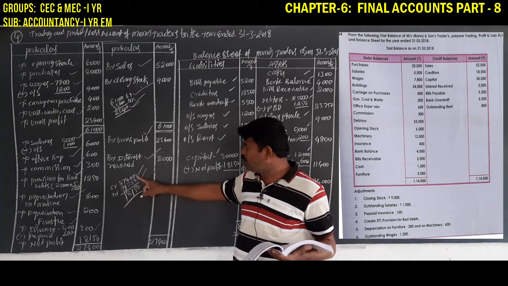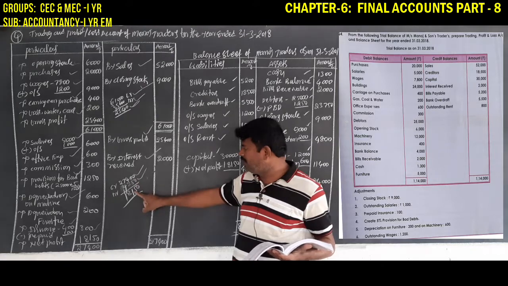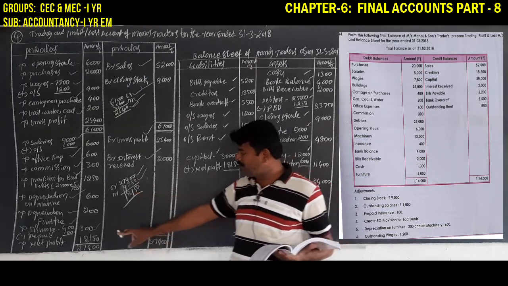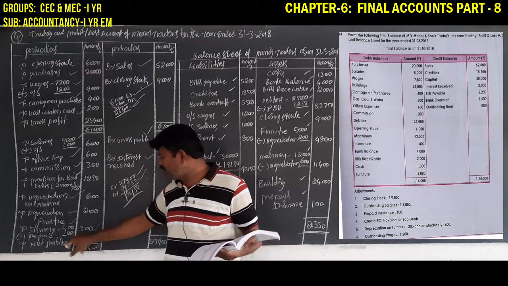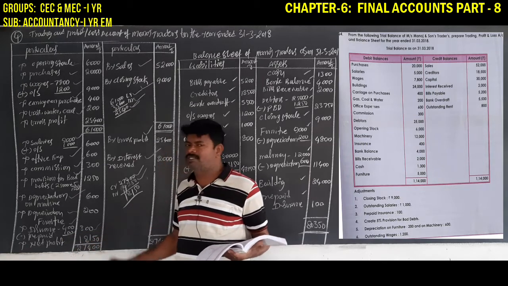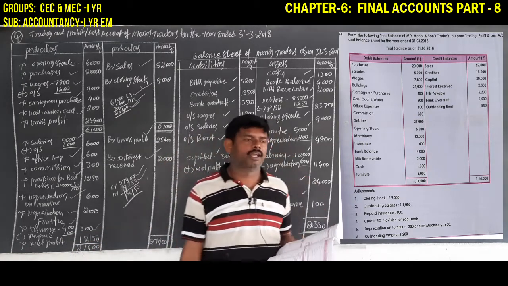So incomes are more than the expenses. We get profit. It is called net profit. Net profit must be recorded on this side. To net profit 18,150 rupees. This is about the P&L account.